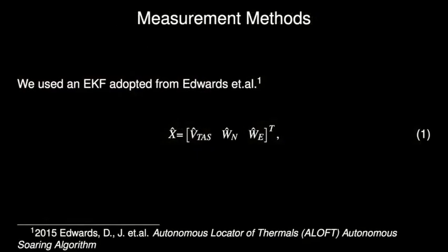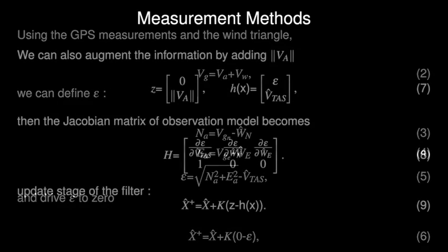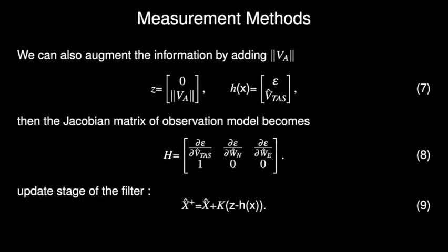As we cannot measure the wind speed directly, we have used an extended Kalman filter in order to estimate the wind speed indirectly. The implementation is adopted from Edwards et al., where the state vector is selected as true airspeed and the north-east wind components. Using the onboard GPS measurements and the wind triangle, we can define an error measure, epsilon, which we drive to 0 during the update stage.